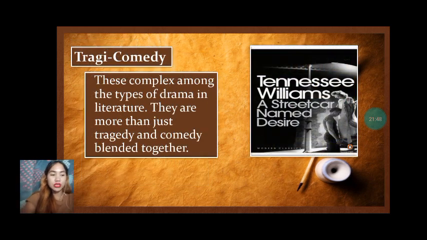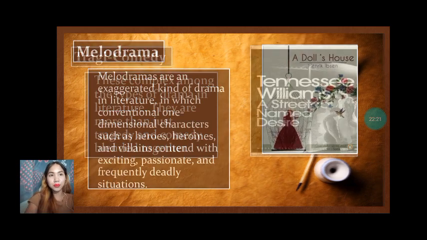The next one is tragic comedy. Tragic comedy is complex among the types of drama in literature. It is more than just tragedy and comedy blended together. It is a literary genre that blends aspects of both tragic and comic forms, most often seen in dramatic literature. The term can variously describe either a tragic play which contains enough comic elements to lighten the overall mood, or a serious play with a happy ending.